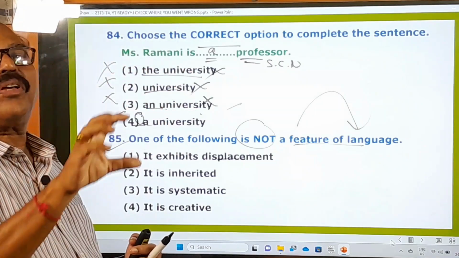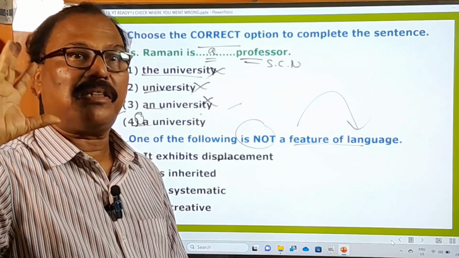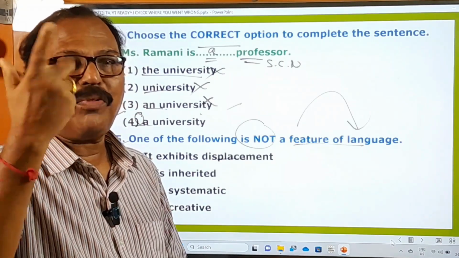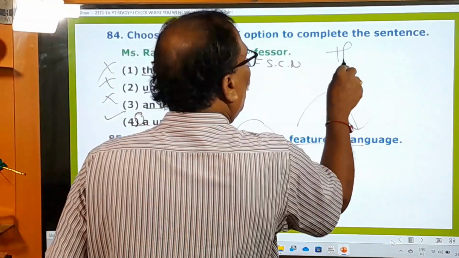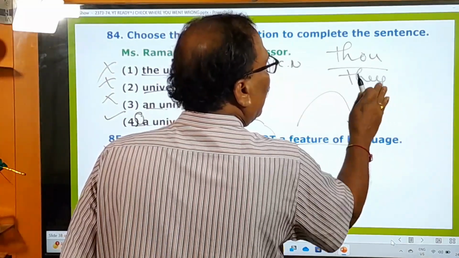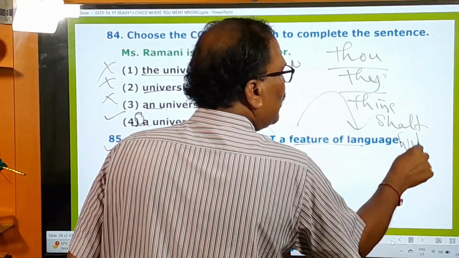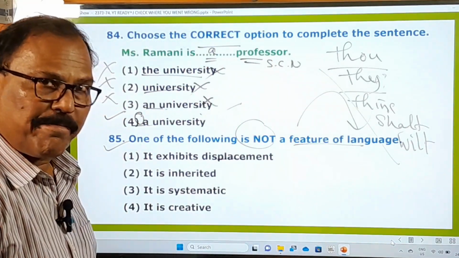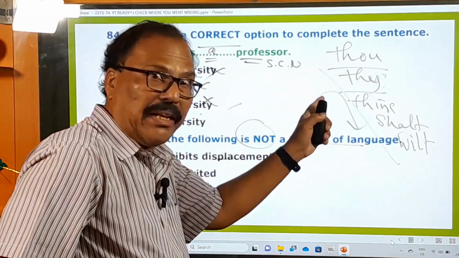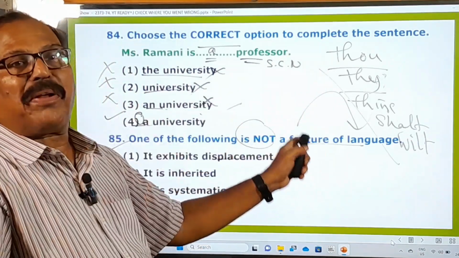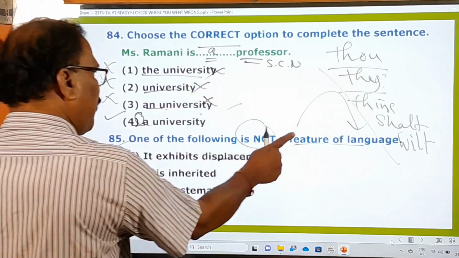Removal of words from usage. For example, in our good olden days, there used to be certain English words like thou. Now instead of that we are using you, but once upon a time there used to be certain words like thou, thy, okay, thine, shalt, wilt. Are they in use? No. But this language tells you that once upon a time these words were there, but now they are displaced or removed from use. That is, the language tells you that. That's why this is the feature of the language.